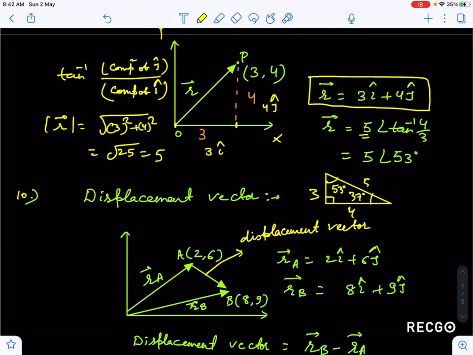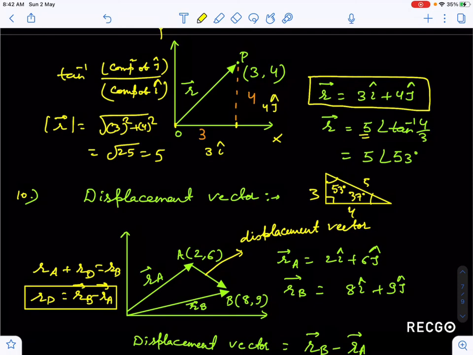How you will write the displacement vector, I will tell you when I discuss vector addition. That is the first form of the triangle law of addition. When I discuss the triangle law of addition, I will definitely discuss this vector RA plus this vector, let it be displacement vector, I name it as displacement vector RD, is equal to RB. So the displacement vector can be written as, guys, RB minus RA. That is, final position vector minus initial position vector gives you the displacement vector.